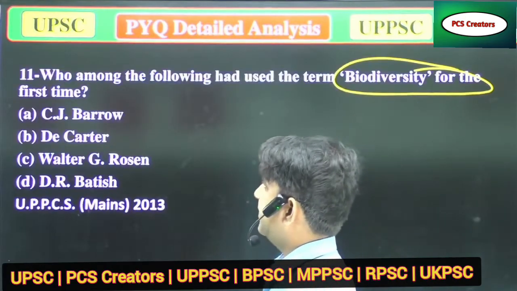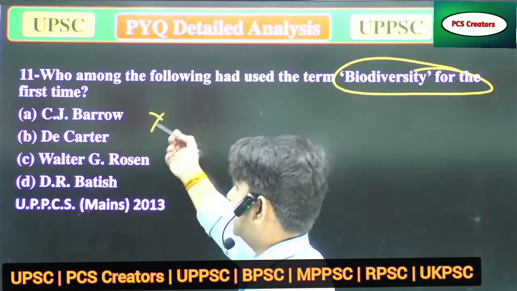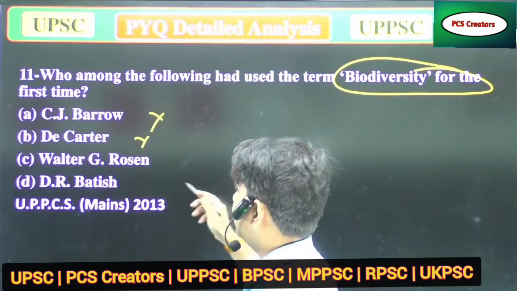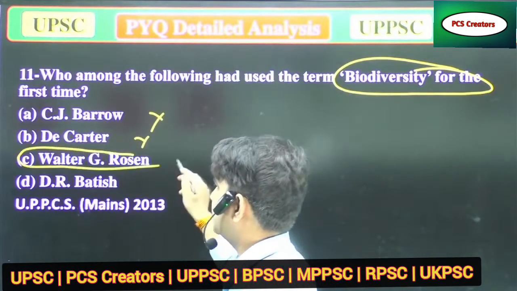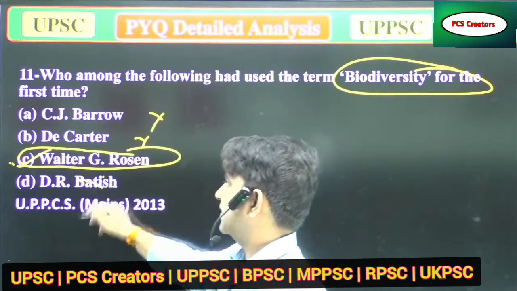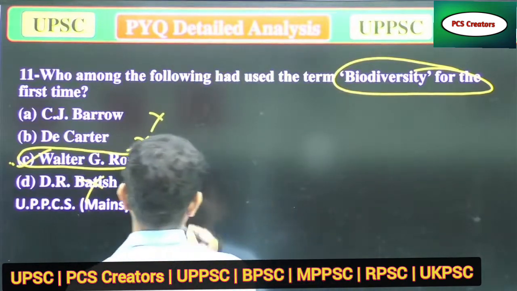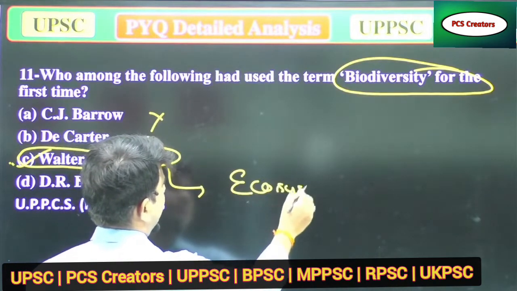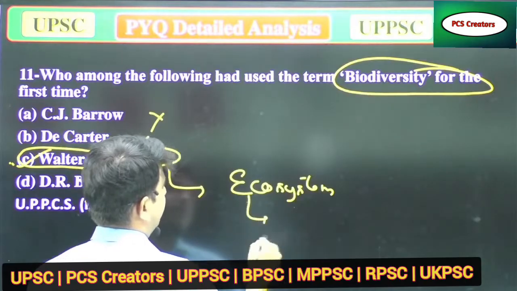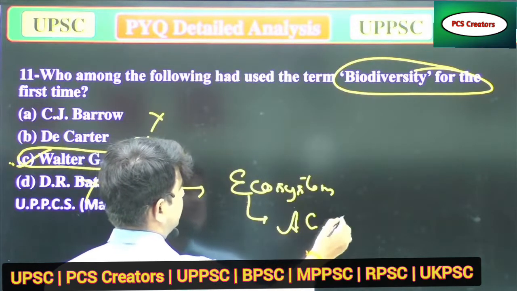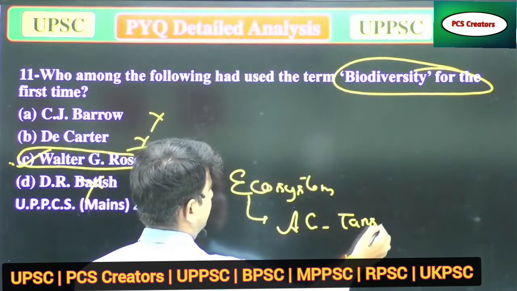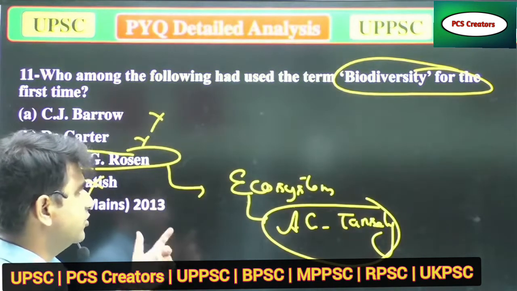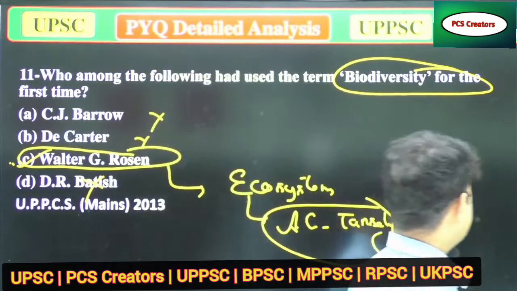A. C.J. Barrow, wrong. B. D. Carter, wrong. C. Walter T. Rosen, yes, Rosen is there, so it's the correct answer. Option C is correct. And once when the question is asked about who coined the word ecosystem, then you have to say A.G. Tansley, the scientist who gave the word ecosystem. Now we'll move to our next question.